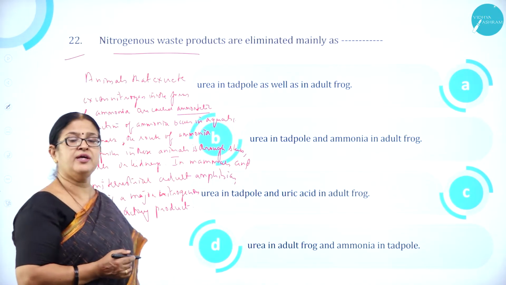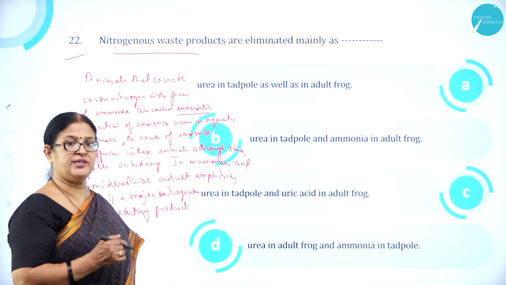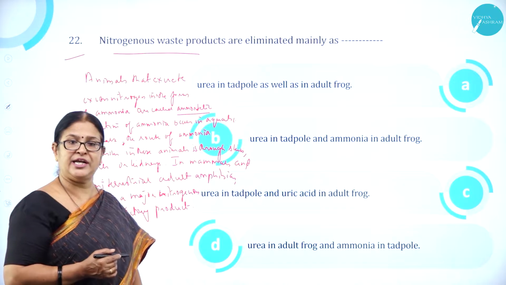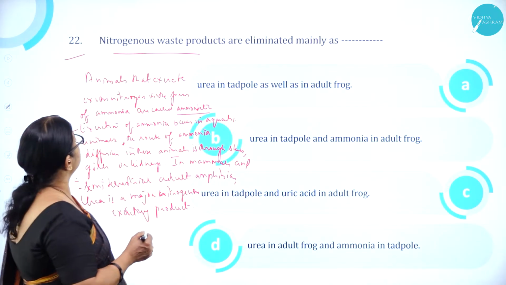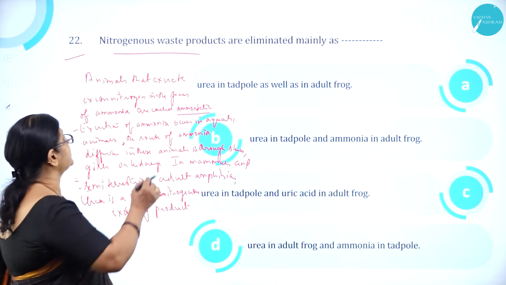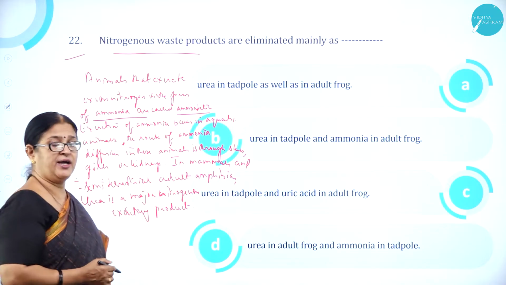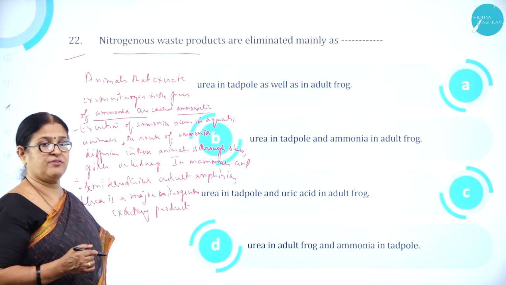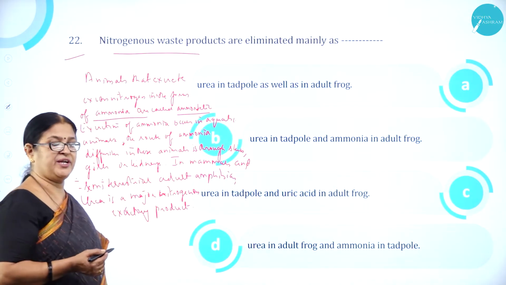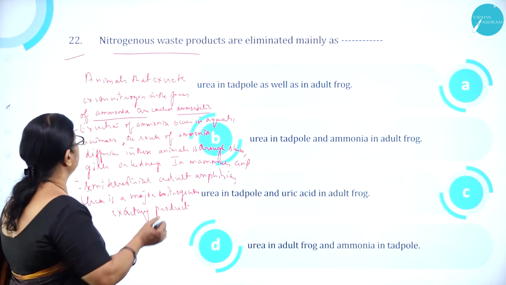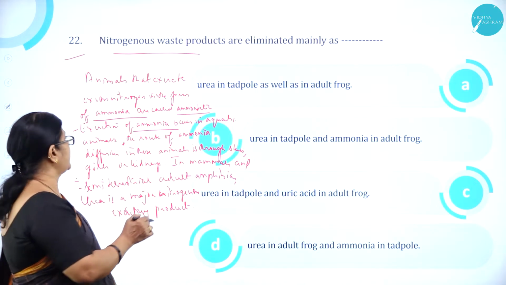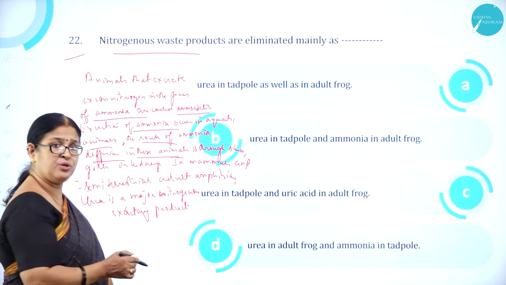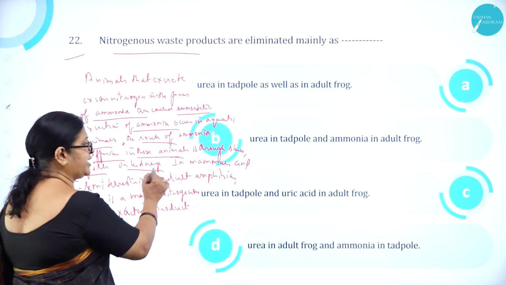I think all of us know we classify the animals based on the nitrogenous base they eliminate into ammonotelic, ureotelic and uricotelic animals. So animals that excrete excess nitrogen in the form of ammonia are called ammonotelic animals, and usually it takes place in case of aquatic animals, maybe like invertebrates, fishes and even larvae. So excretion of ammonia occurs in aquatic animals. The route of ammonia diffusion in these animals is through skin or gills or kidneys.